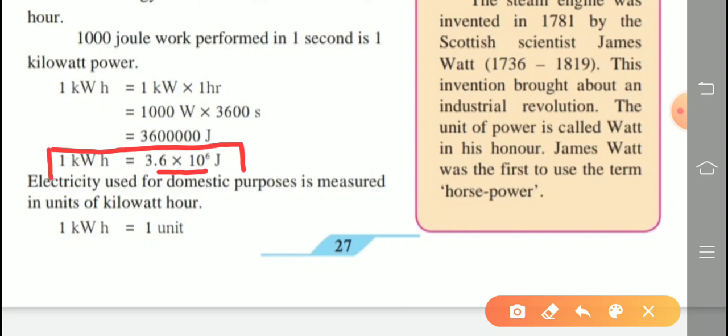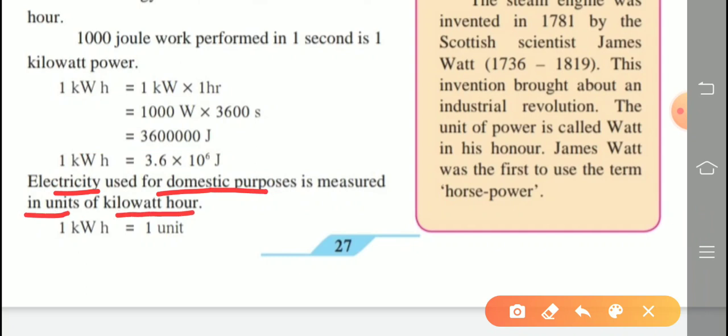Now electricity used for domestic purposes is measured in units of kilowatt hour. Remember, electricity used for domestic purposes is measured in units of kilowatt hour, and 1 kilowatt hour means nothing but 1 unit.